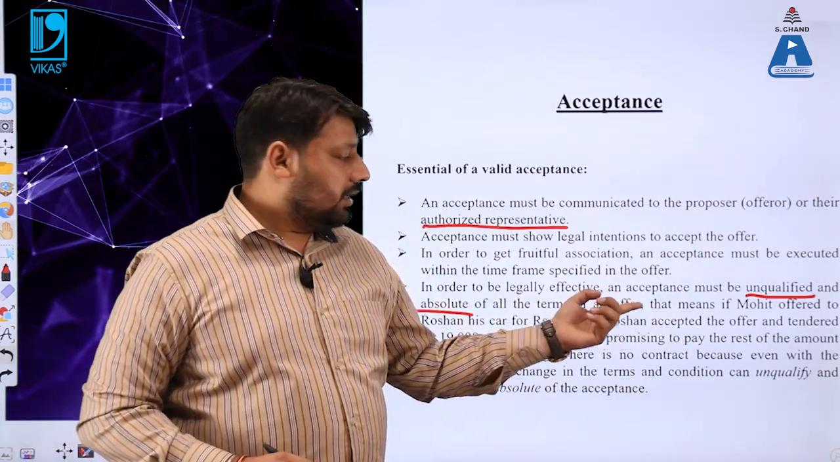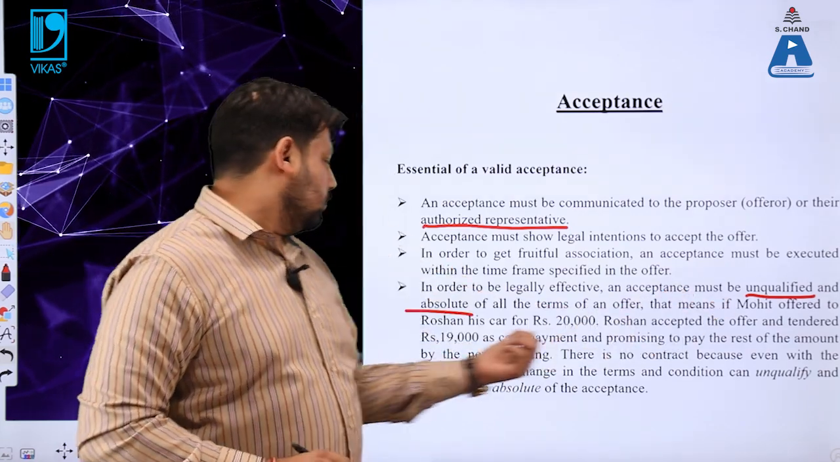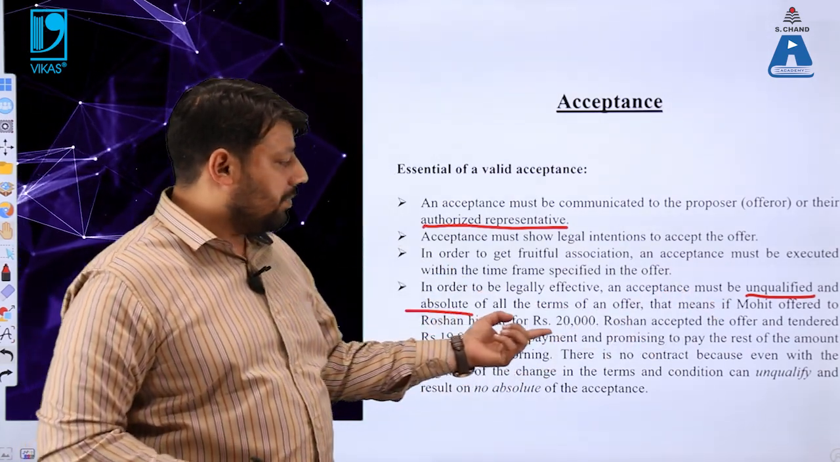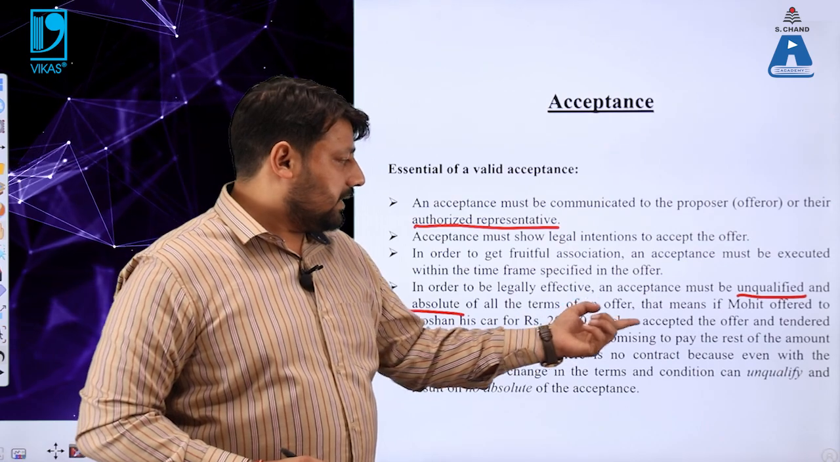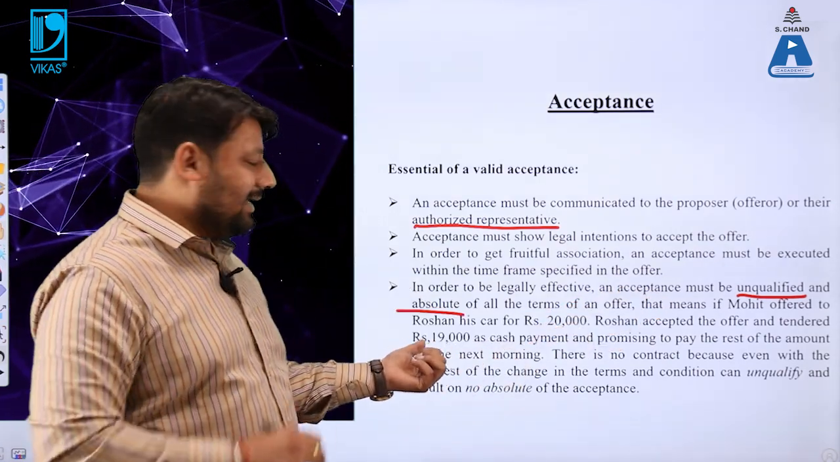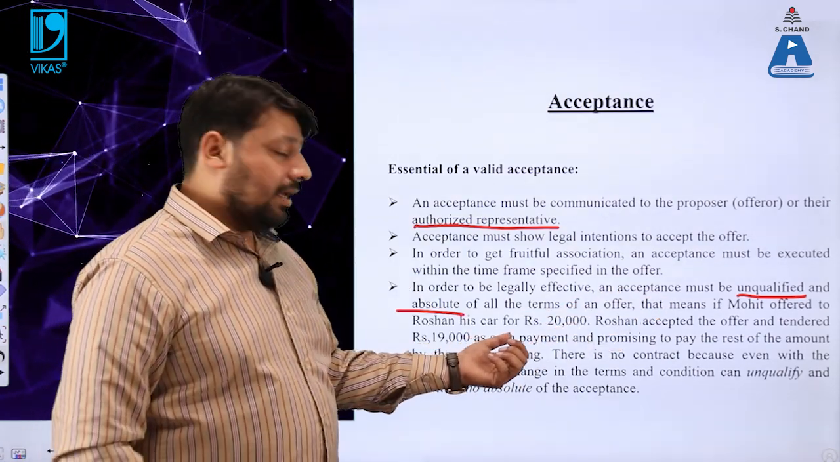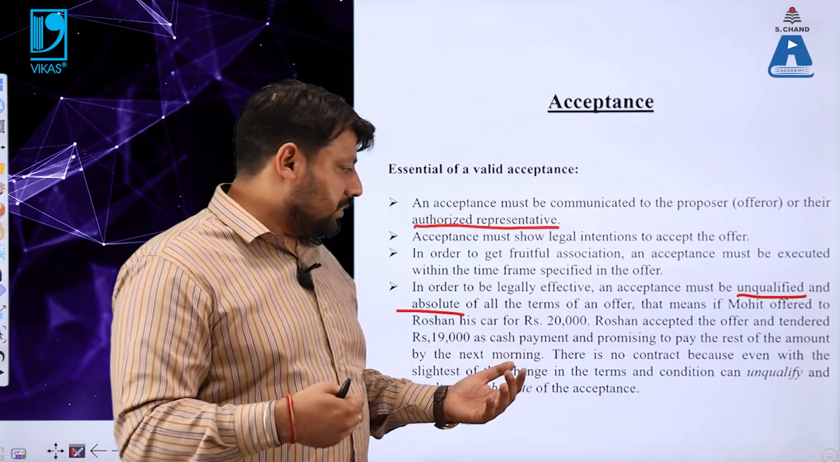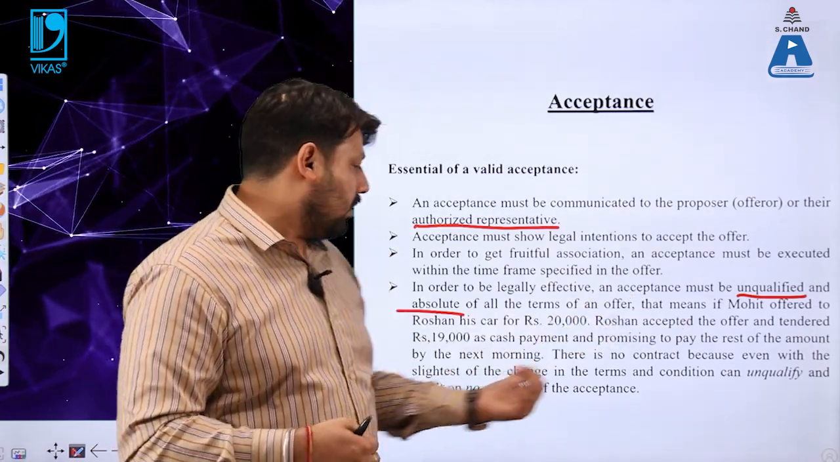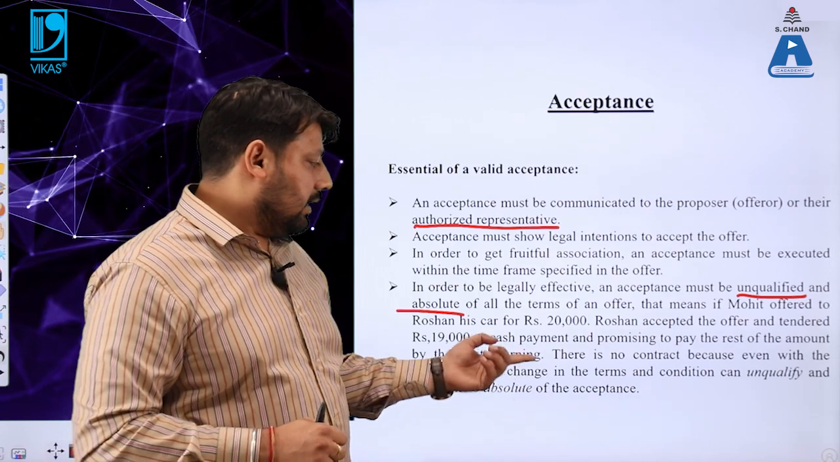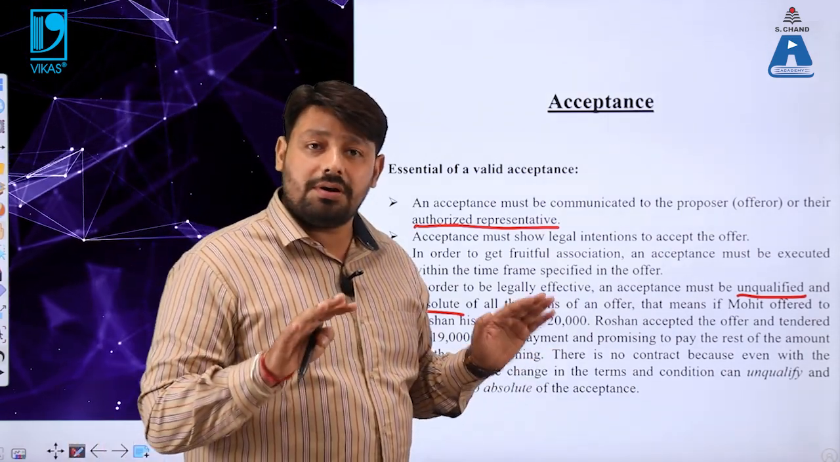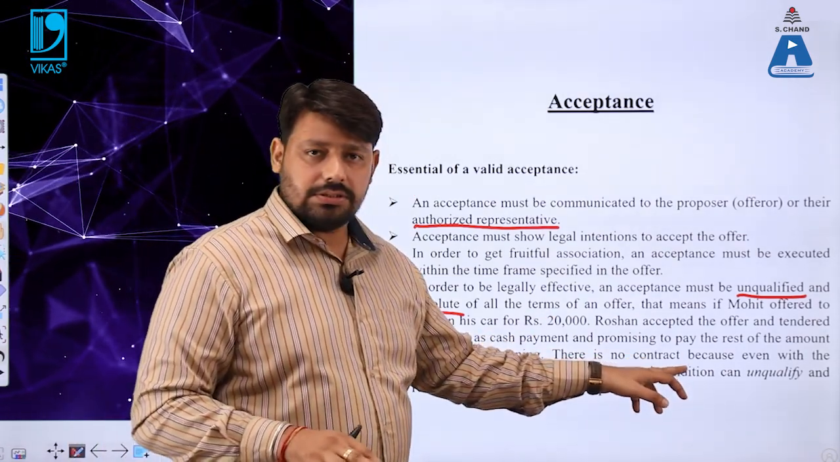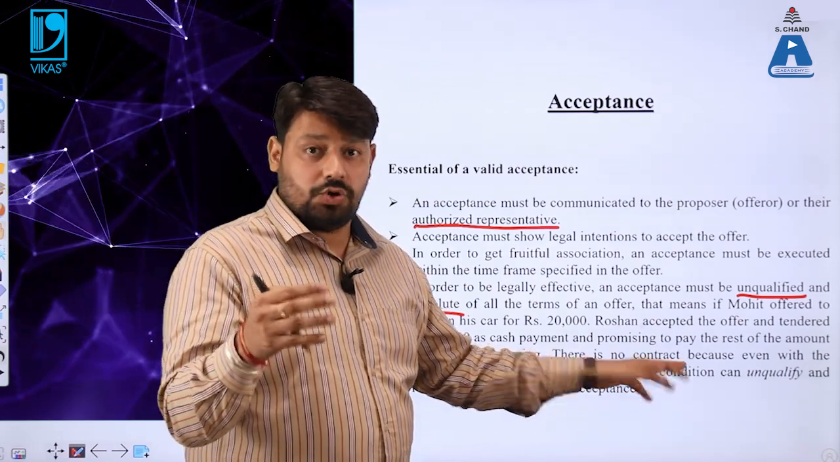What does it mean? That means if Mohit offered to Roshan his car for rupees 20,000 and Roshan accepted the offer and tendered rupees 19,000 as a cash payment, and Roshan is promising to Mr. Mohit that he'll pay the rest of the amount by the next morning, then there is no contract. Because I'm emphasizing here. क्यों?